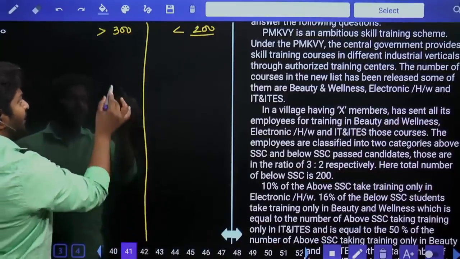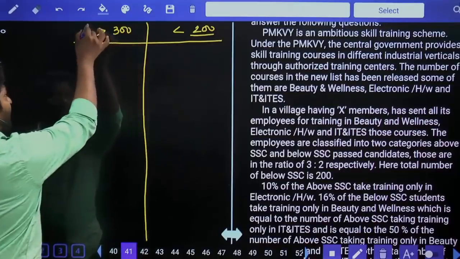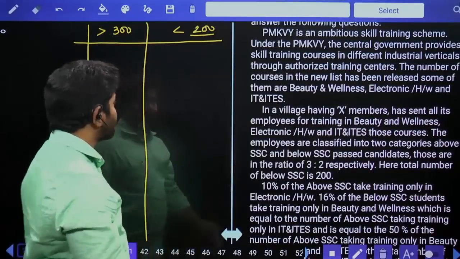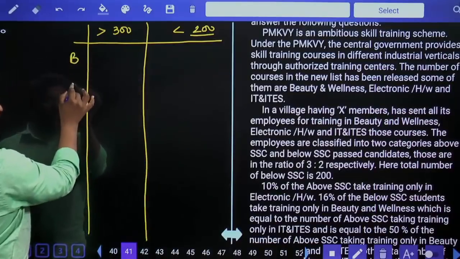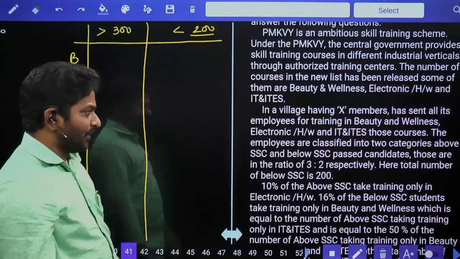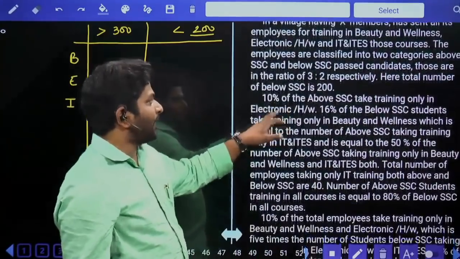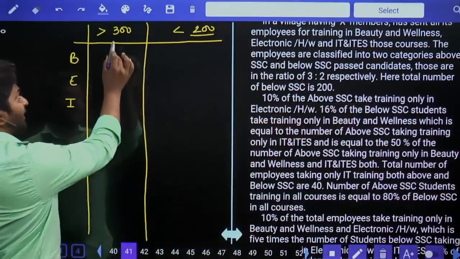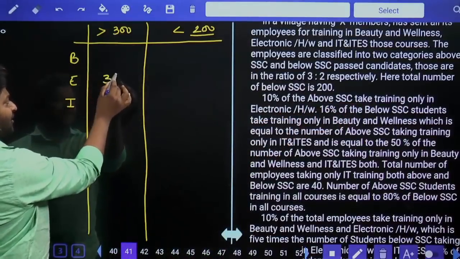So now these are our members, and they can attend courses. They are beauty wellness, electronic hardware, and IT IES. I am writing only the first letter; we don't have to write the entire thing. 10% of above SSC take training only in electronic hardware. Above SSC 10%, electronic hardware 30.